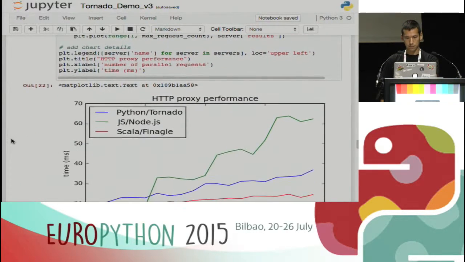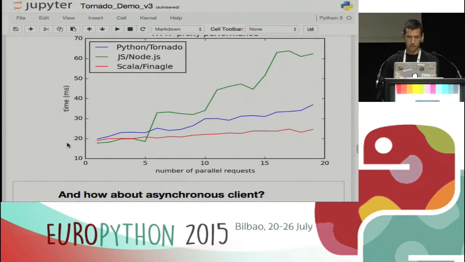And now it's ready. So here you see, Tornado was losing at the beginning, but it is quite stable at least. We see the total opposite with Node.js, because somehow at 5 requests, it just blocks and jumps up. And in case of Scala and Finagle, it's perfect. OK, I have nothing to add here. Bravo to Scala.